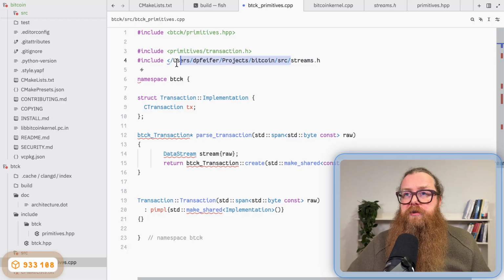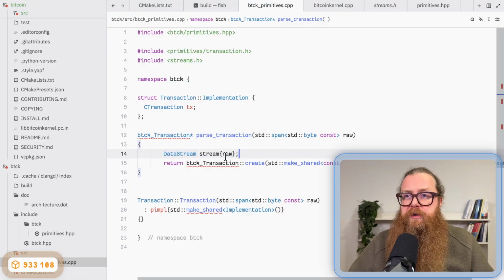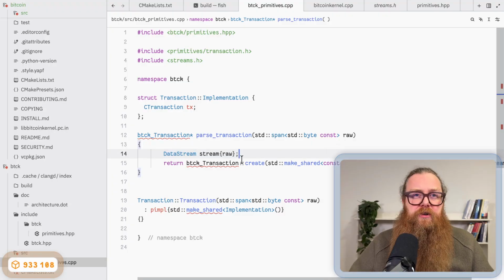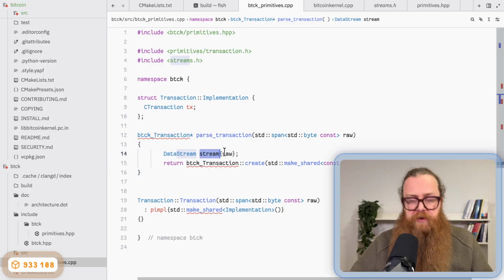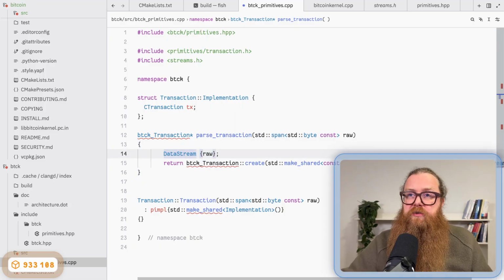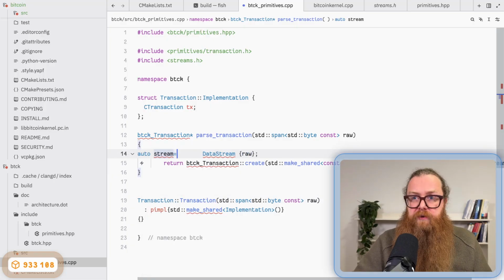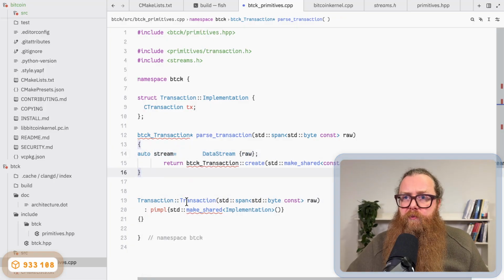Without the source directory. So it's just streams.h. Interesting. No data stream is available, but I actually prefer to have the types on the right. So I want to initialize the variable like this. So I extract that, write it like this. And this wrapping here can also be removed.